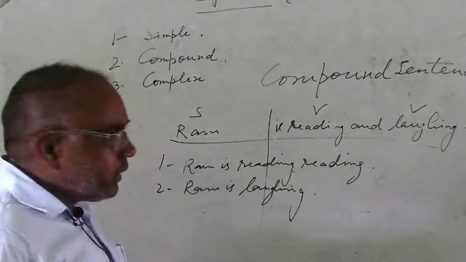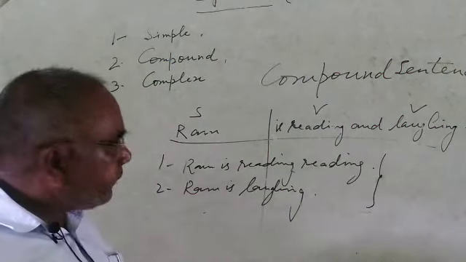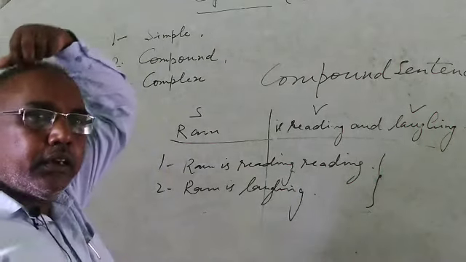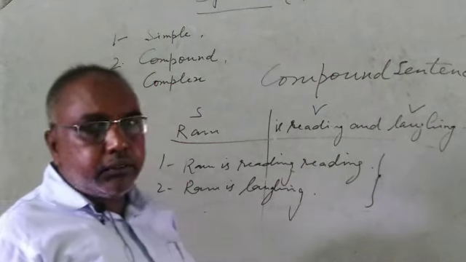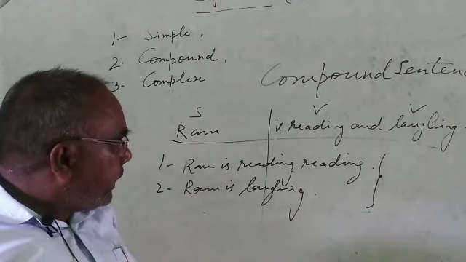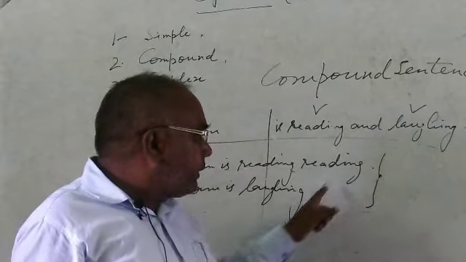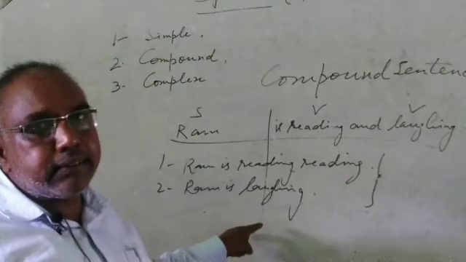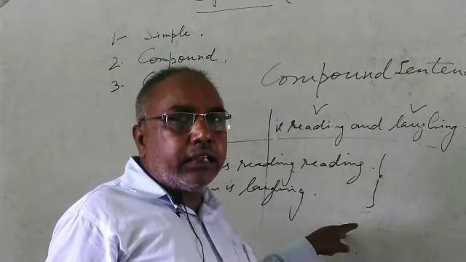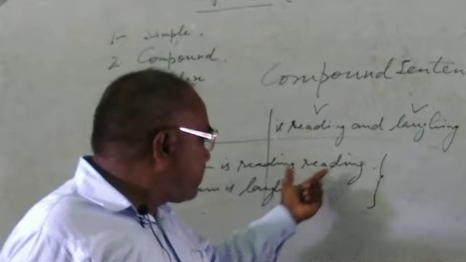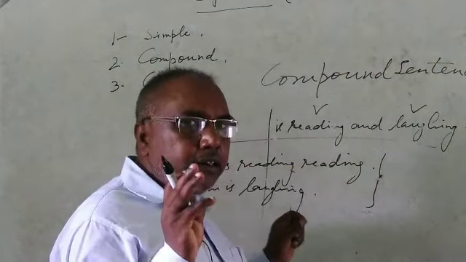There are two sentences, and these two sentences can be combined into one sentence. And suppose that it is asked that you have to combine this sentence into compound, then there are some conditions how to combine these two sentences. What are the necessities? The necessities are conjunctions, because these two sentences will combine with a conjunction, and that conjunction is and.